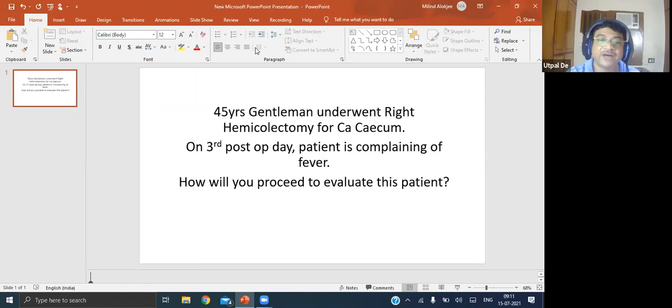So these are the main causes we have discussed till now. Now you have gone to the bedside. Quickly tell me what are the things you are going to evaluate in a patient with a post-operative fever.